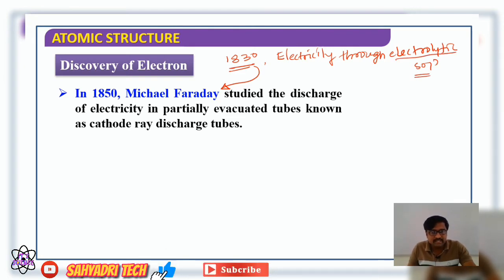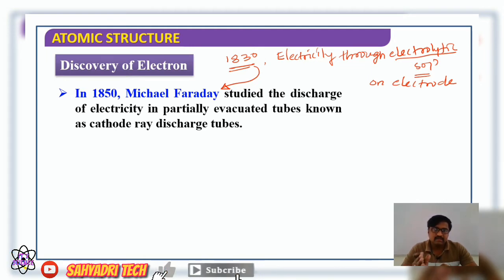What he observed is a chemical reaction on the surface of the electrodes. So when electric current is passed through an electrolytic solution, it leads to a chemical reaction. Based on these observations, he proposed the laws of electrolysis.